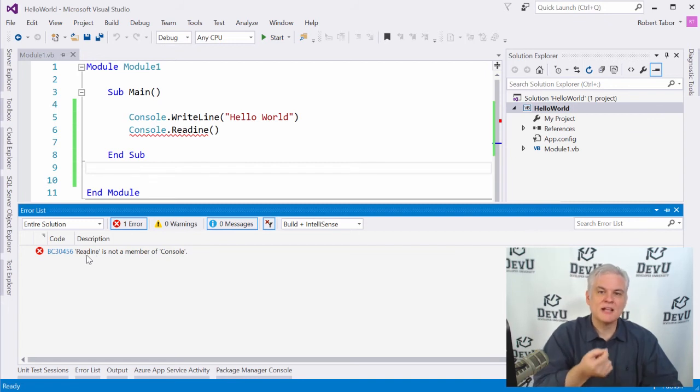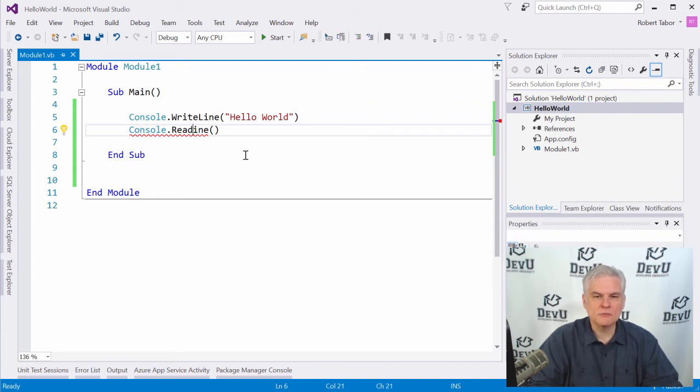But the fact that the error is happening on this line means that we can take a moment and really try to investigate what the problem is. And in this case, if you really look at it carefully, you'll notice that I'm missing the L in readline. So precision is extremely important as you're typing code. You have to type exactly what I type in order to get the results that I get. So even if you deviate by one little character, it can unfortunately stop the execution and the compilation of your code. So in this case, we just have to add the L in readline and we're good to go again.